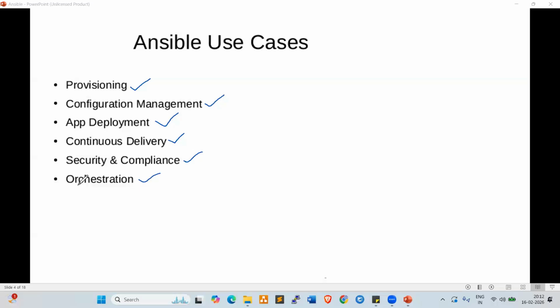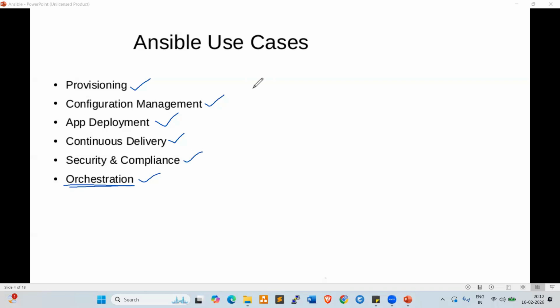So what is orchestration? Anyone having an idea? Okay, what is orchestra? It's like managing the other resources.